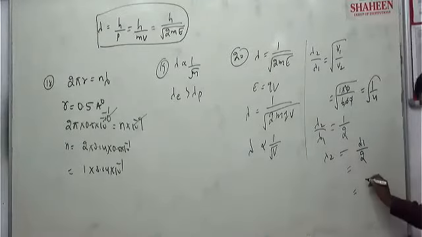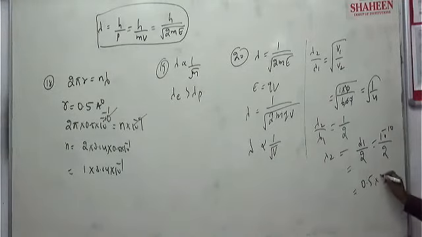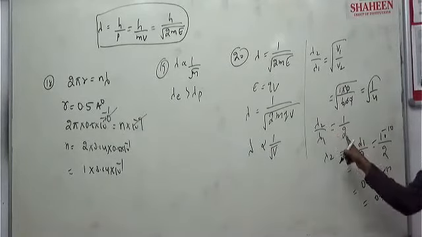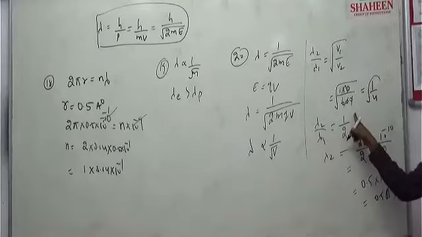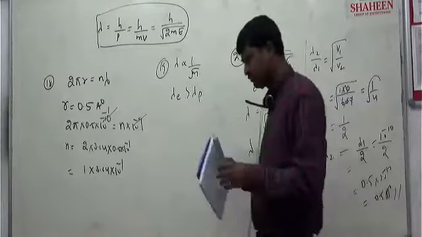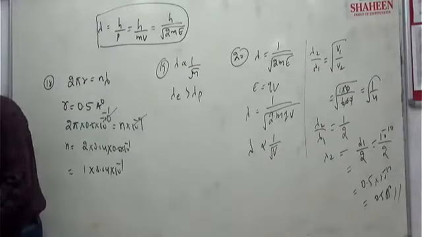So it is 0.5 angstrom, because 1 by 2 into 10 to the power of minus 10 is 0.5 angstrom. Correct. Because cross multiply, 2 into lambda 2 is equal to 1, so lambda 2 is equal to lambda 1 by 2. Correct. You can change that there.